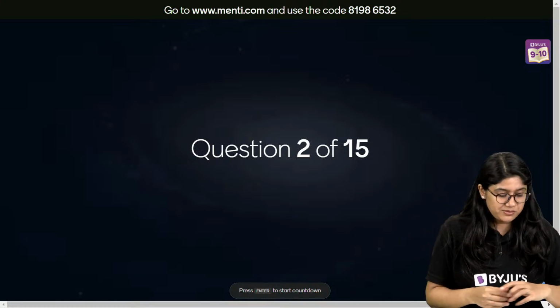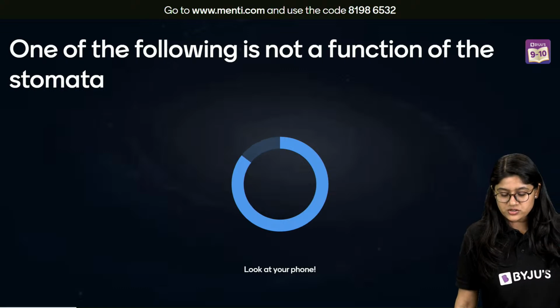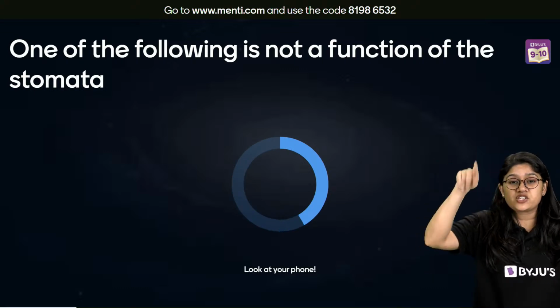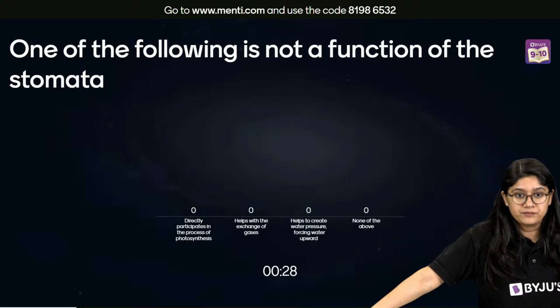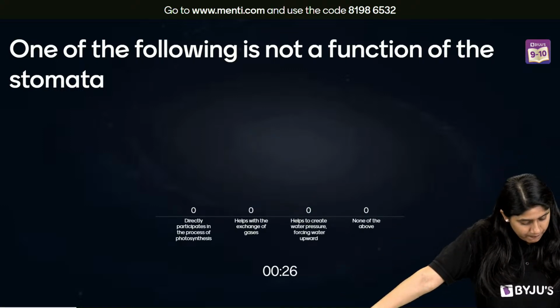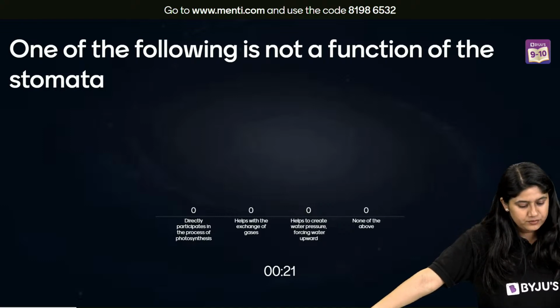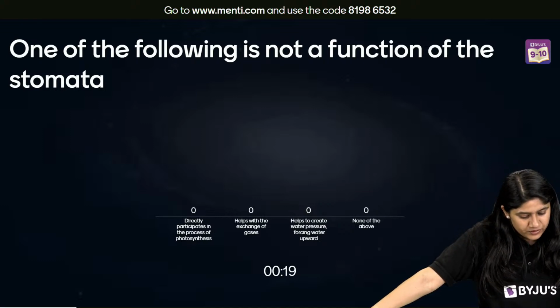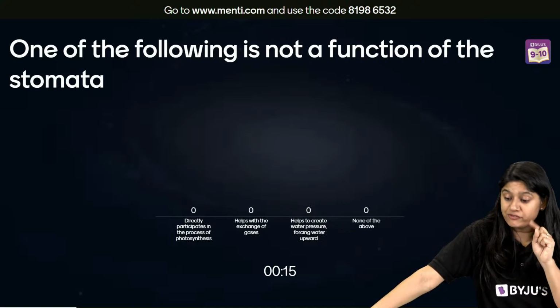Let's see question number 2. One of the following is not a function of the stomata. Read the statement carefully everyone.